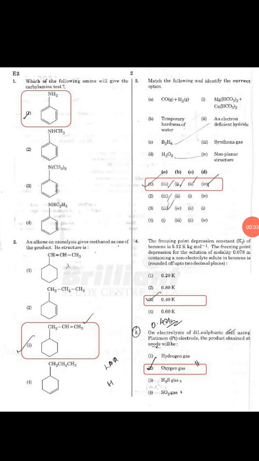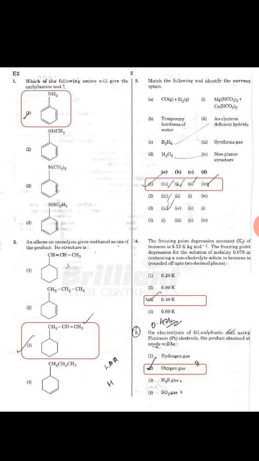So our first question is, which of the following amines will give the carbylamine test? Here we can see four options, in which the correct option is the first one. Okay, so the next question is, an alkene on ozonolysis gives methanol as one of the products. Which of the following is its structure? We have to identify this. So here we can see that option C is correct.